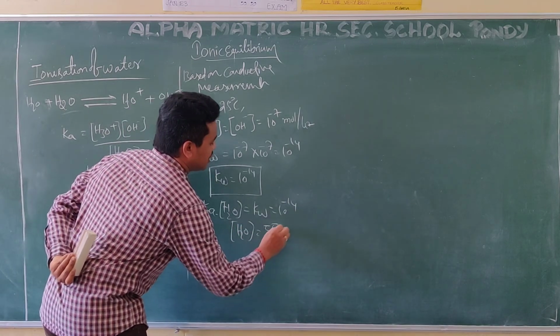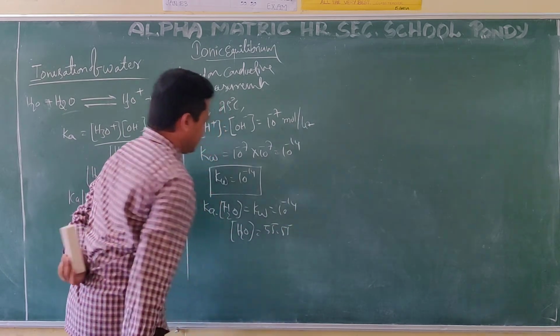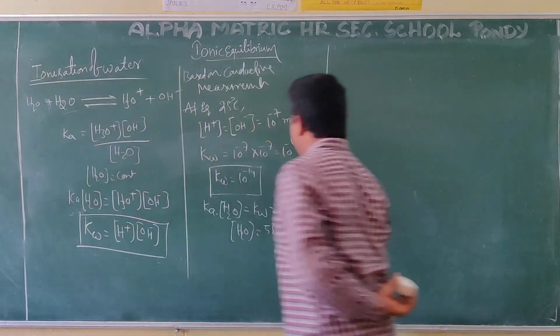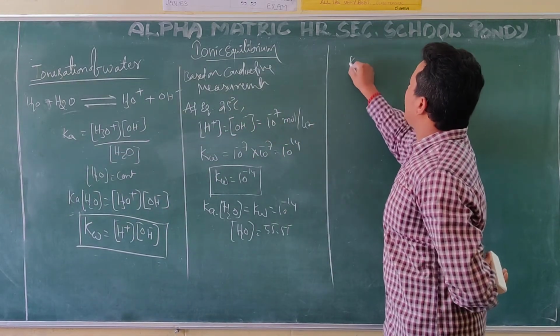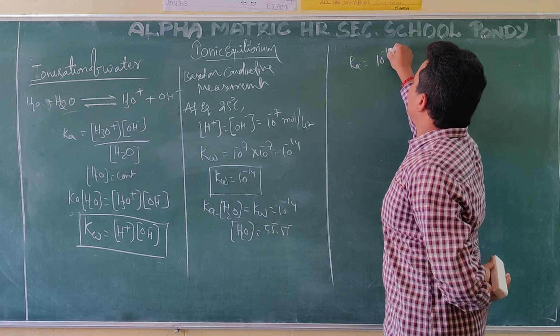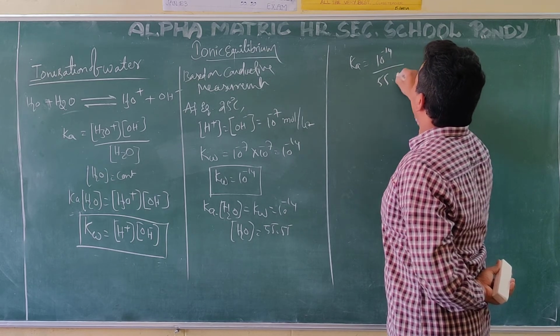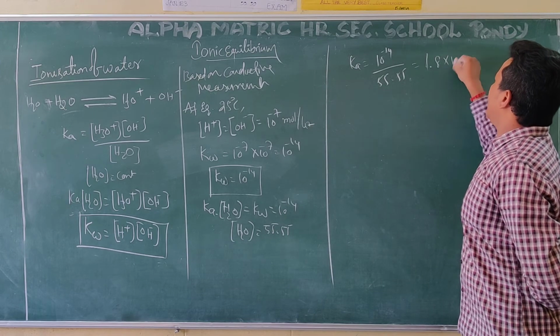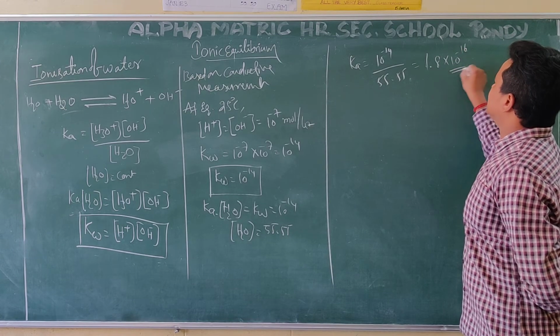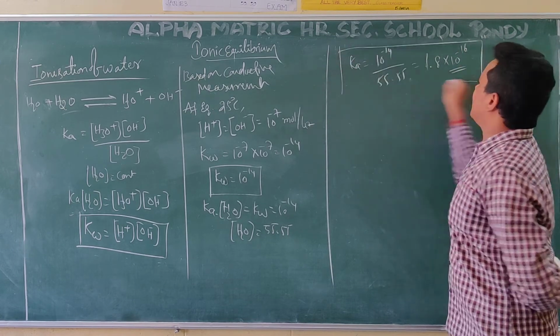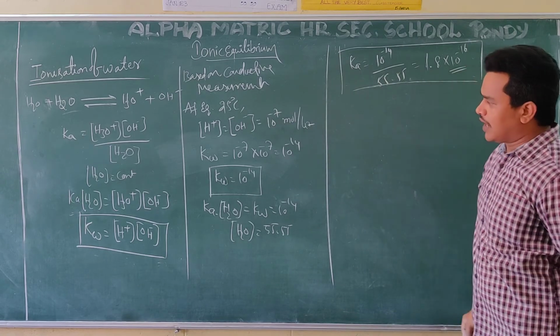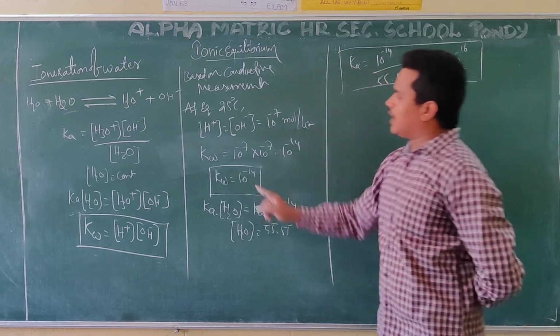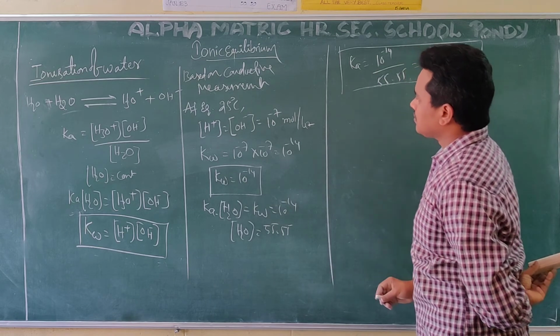The H2O concentration is 55.55. At that time, Ka is equal to 10 power minus 14 by 55.55, and what comes is 1.8 into 10 power minus 16. They can ask the Ka value like this also. This is the Ka value and Kw value for water.